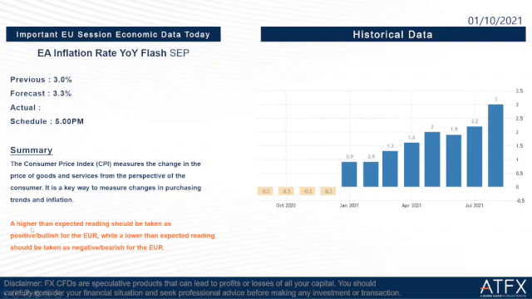If higher than expected, the reading should be taken as positive for the euro dollar, while a lower than expected reading should be taken as negative for the euro dollar.